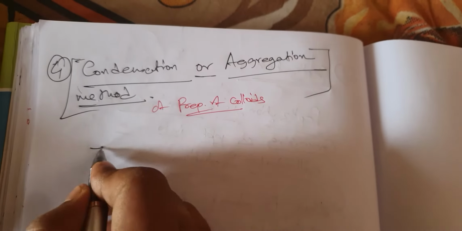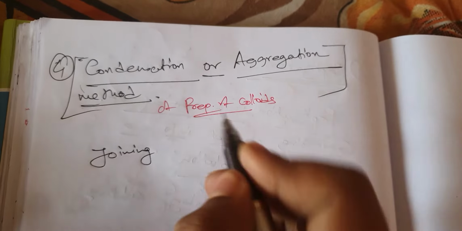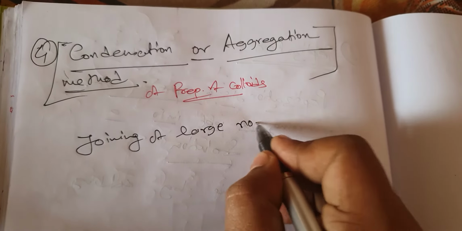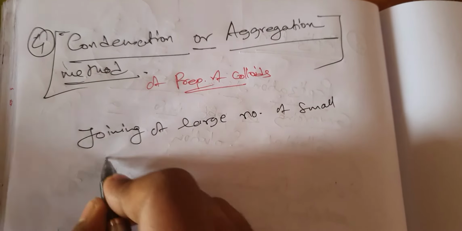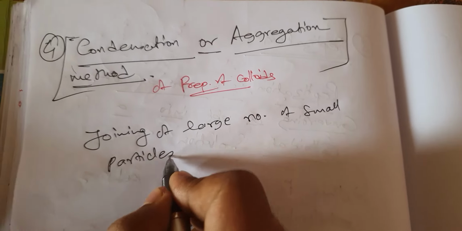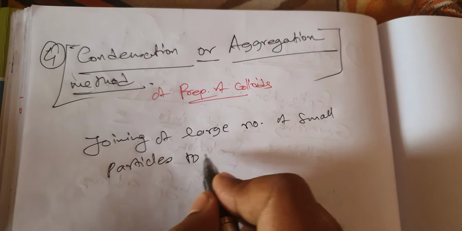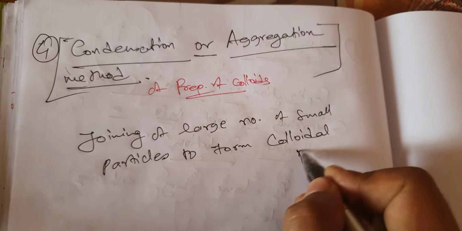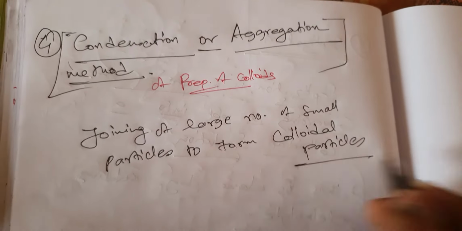Okay, now I'll learn about the condensation or aggregation method of preparation of colloids. The condensation and aggregation methods involve the joining of a large number of small particles to form colloidal particles. That means particles of a true solution are joined to form colloidal particles.